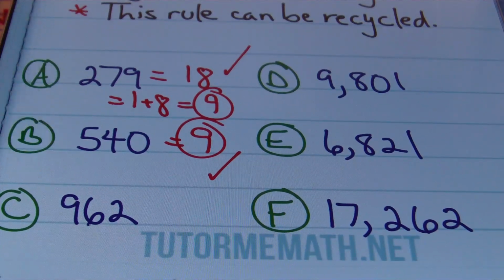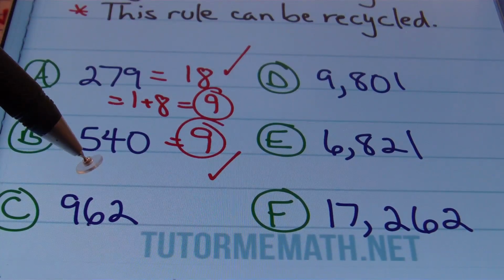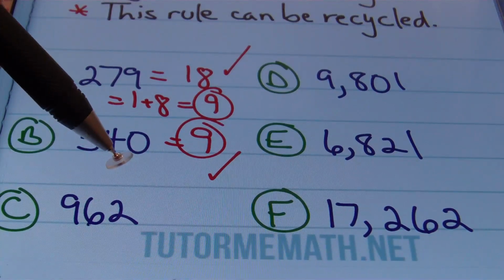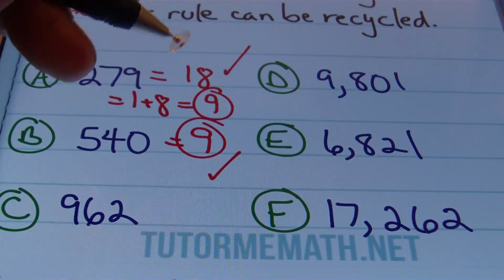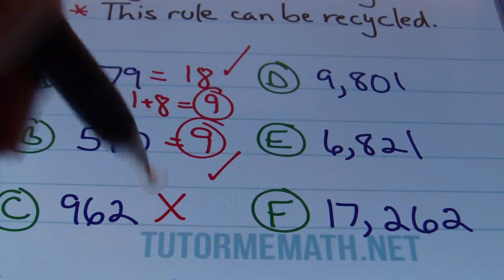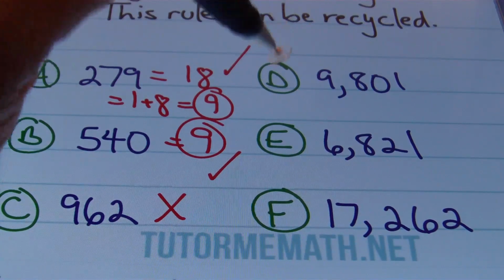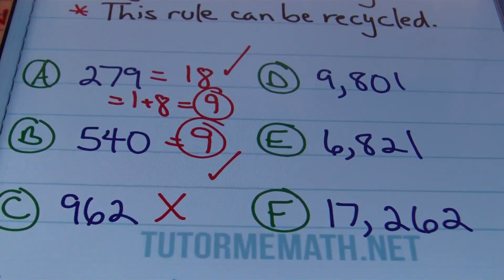Looking at C here, I have 962. If I add 9 plus 6, you get 15. 15 plus 2 is 17. Is 17 divisible by 9? No, it's not. It is not divisible by 9.